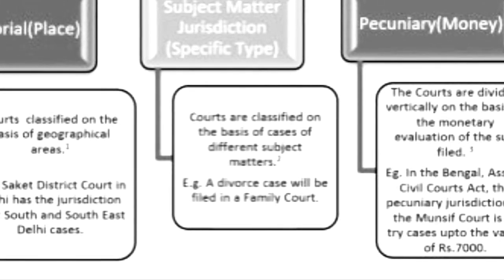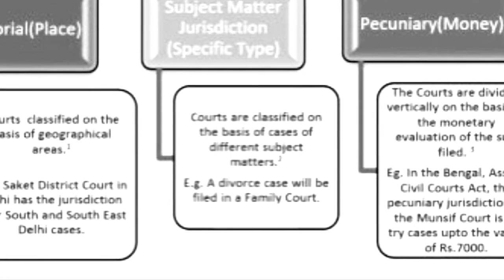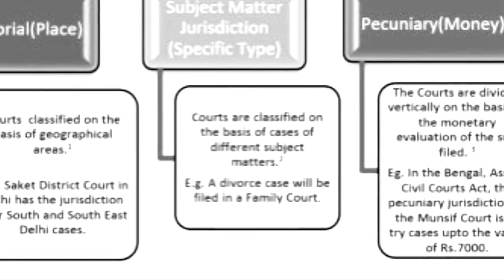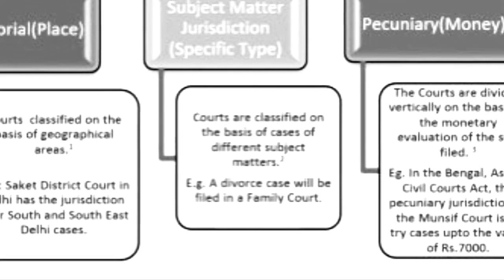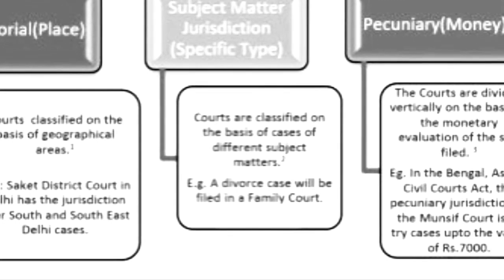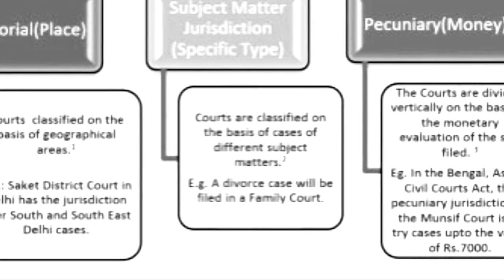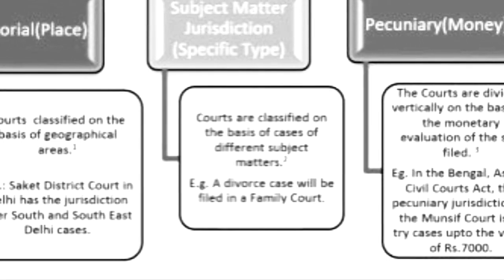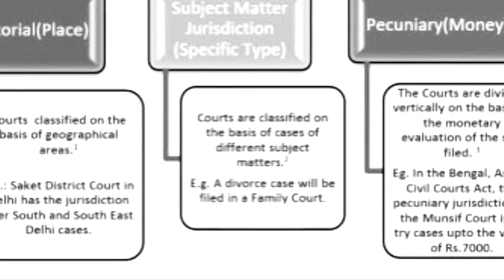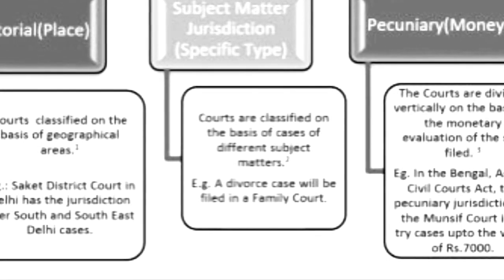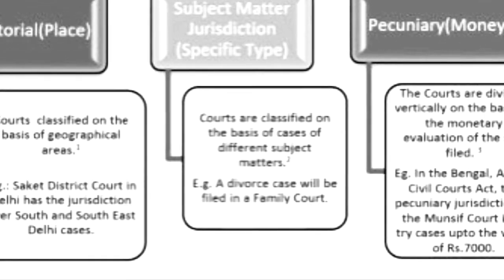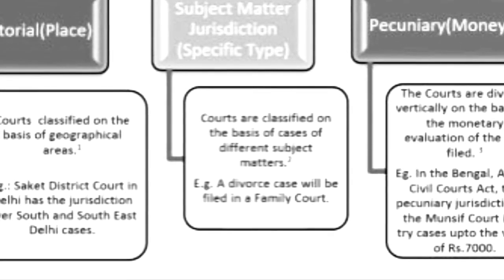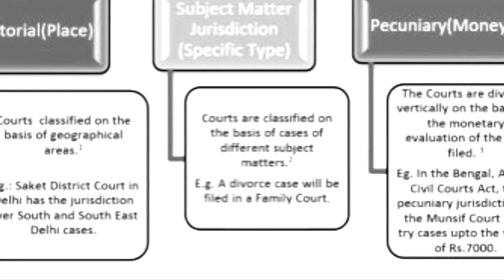Now, this is what Section 11 is. Let me come to it ingredient by ingredient and point by point. What is Section 11 saying? Section 11 is saying that no court shall try any suit or issue. Right? The first thing that you need to remember is that Section 11 applies to suit also and issue also. Now, how issue?